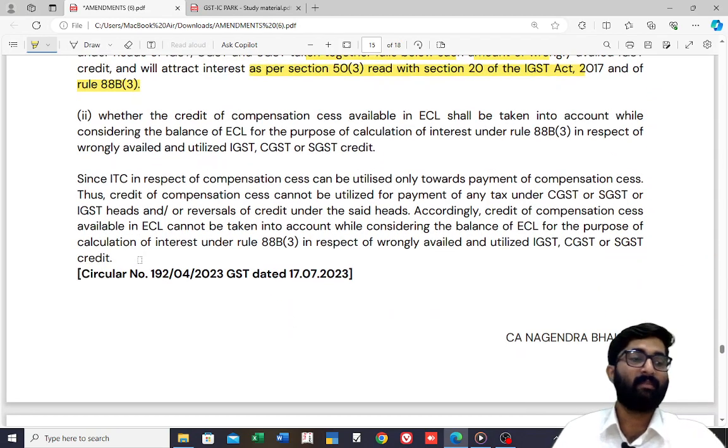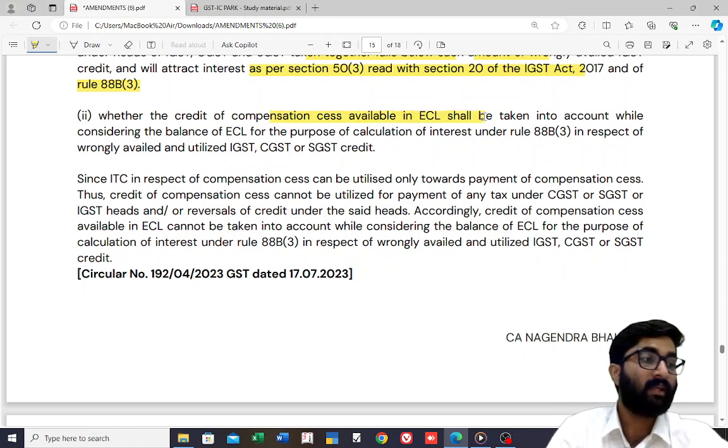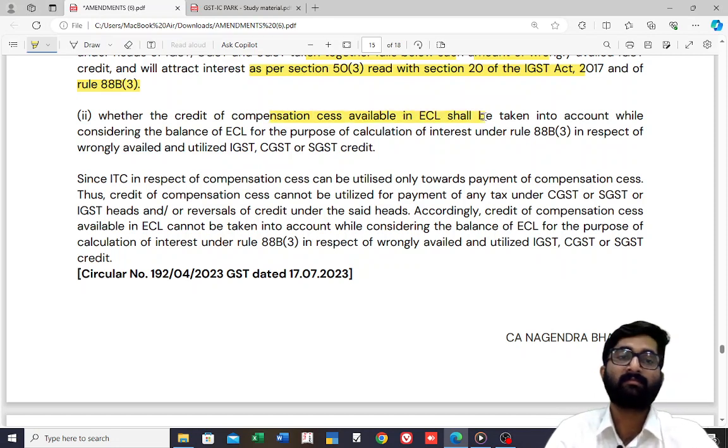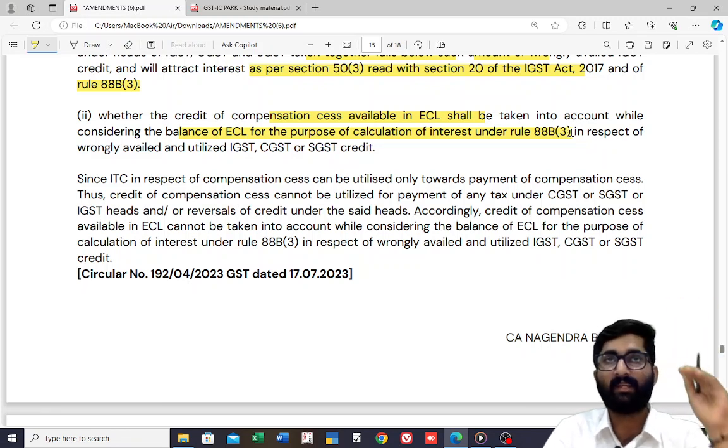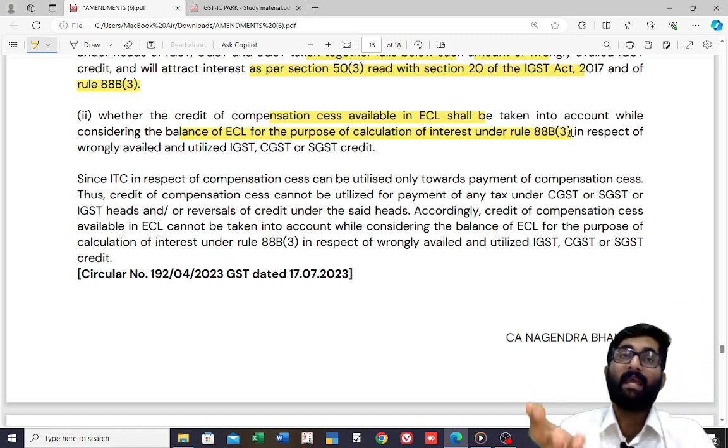Next amendment was whether the credit of compensation cess available in ECL shall be taken into account while considering the balance in ECL for the purpose of calculation of interest under 88B(3). Already we have discussed what is there in 88B(3). Now calculation of cess amount is also considered.